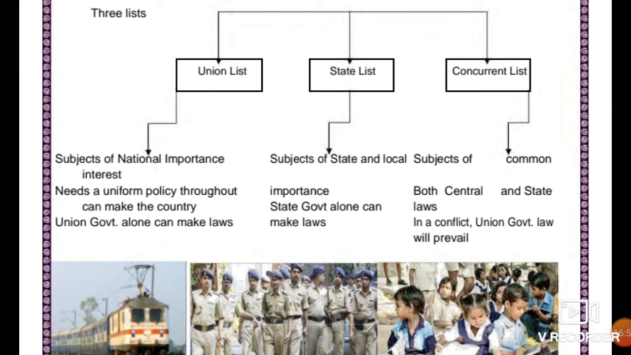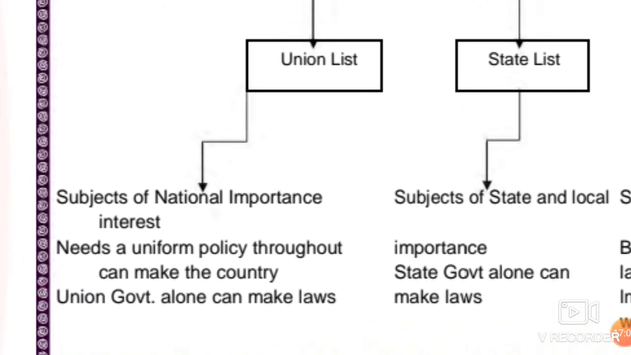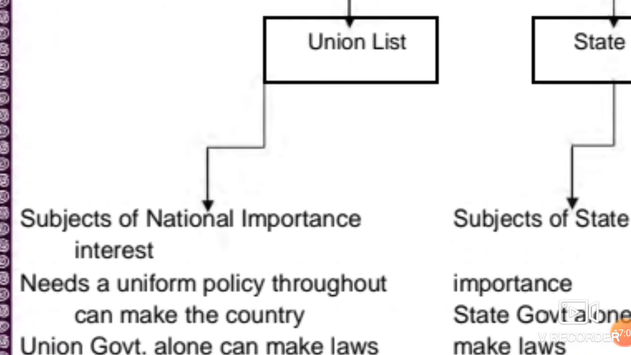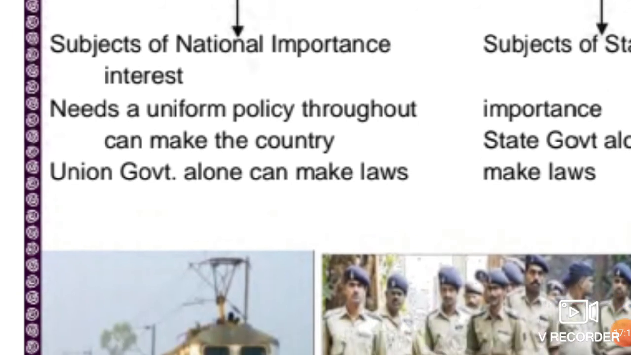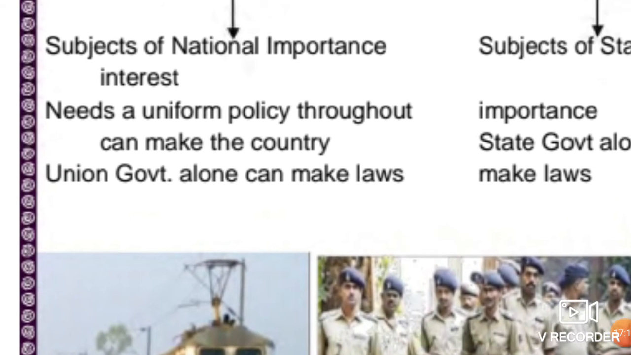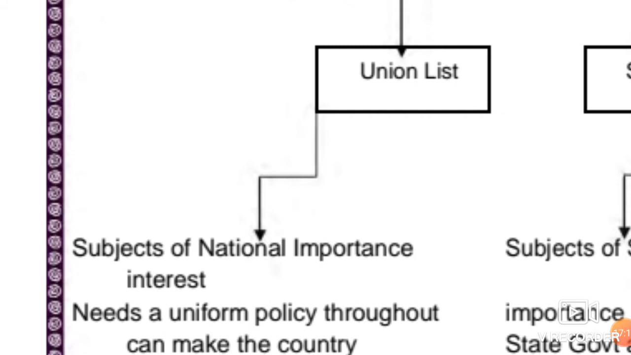Okay, children, there is one list that is called the union list. It carries around 97 to 99 subjects of national importance. The union list carries subjects of national value. It might be army, defense, foreign affairs, banking issues, insurance issues, currency, etc.